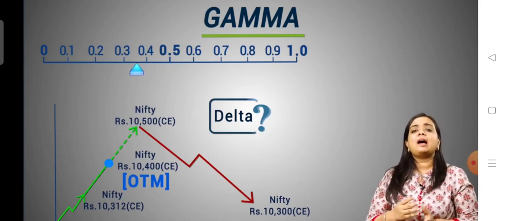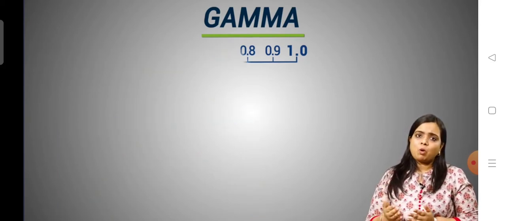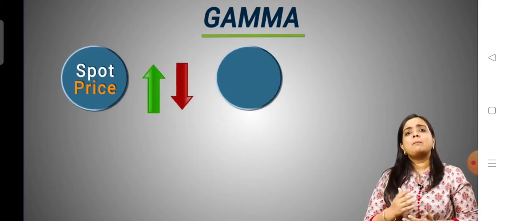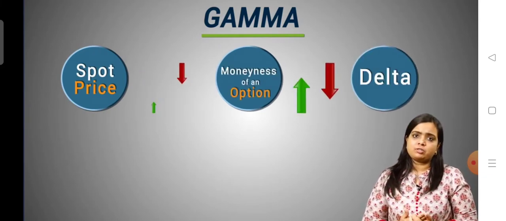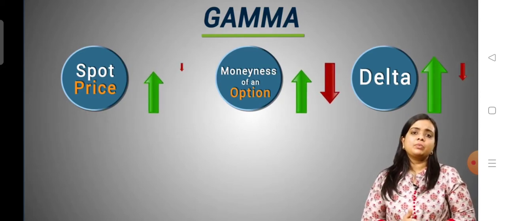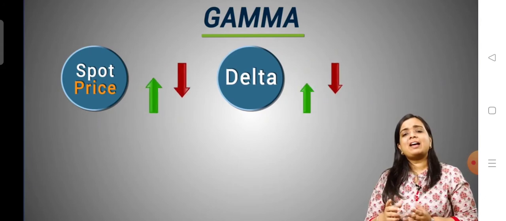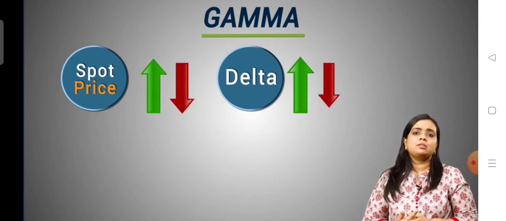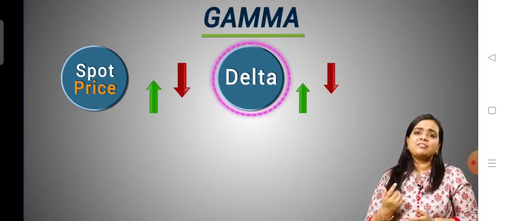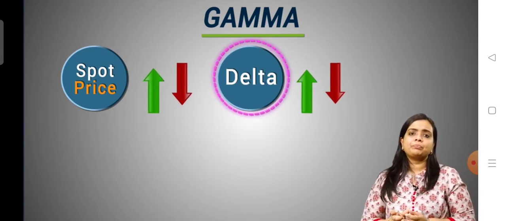So what do we understand from this example? When the spot value changes, the moneyness of an option changes and therefore the delta also changes. The delta changes with the changes in the value of the spot price. So we can say that delta is a variable and it's not a fixed entity.